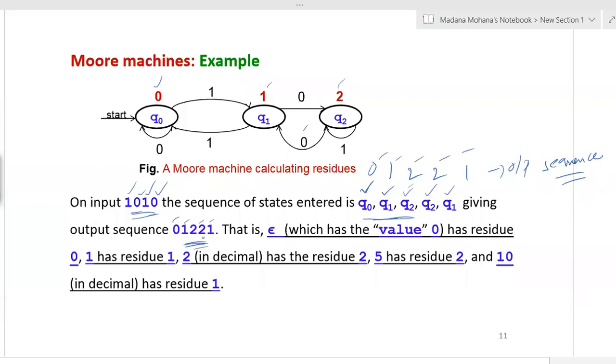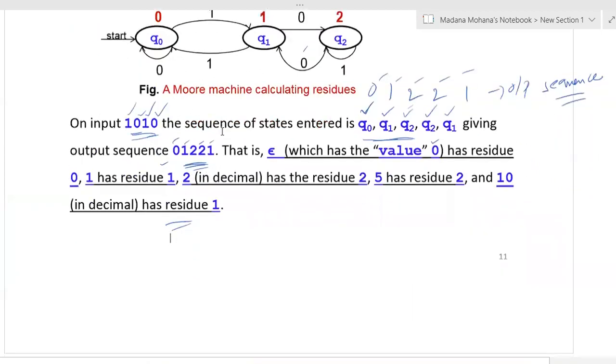Here you can observe epsilon, that is null, has the value 0, so the residue is 0. Then 1 has the residue 1, 2 in decimal has the residue 2, 5 has the residue 2, and 10 has the residue 1. So after obtaining the output sequence based on the input string and the states entered in that sequence, the residue values are automatically calculated using the formula mentioned. This is the example of a Moore machine. The only thing to observe in a Moore machine is that for every state, a common output is there irrespective of any transitions.